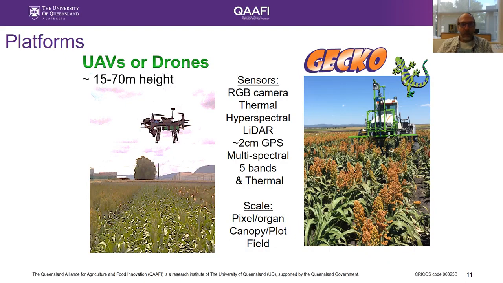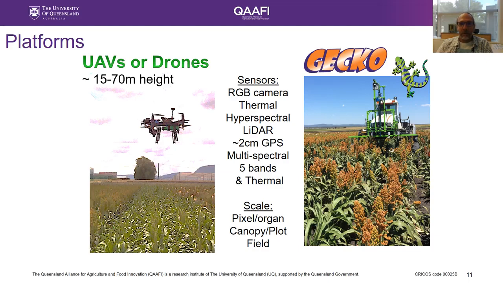The types of platforms that we're using in our research include UAVs or drones, and also the Gecko tractor. This is a tractor that's got a modified spray rig on the front with a lot of different sensors on it. On the drones, we're usually using an RGB camera, sometimes a thermal camera, and a multispectral 5-band camera. On the tractor, we're using hyperspectral and LiDAR, that's push broom scanning.